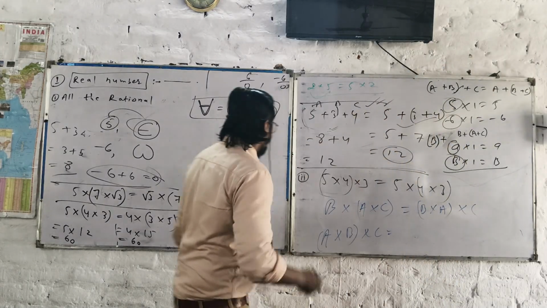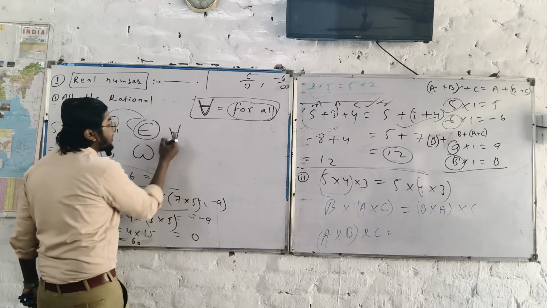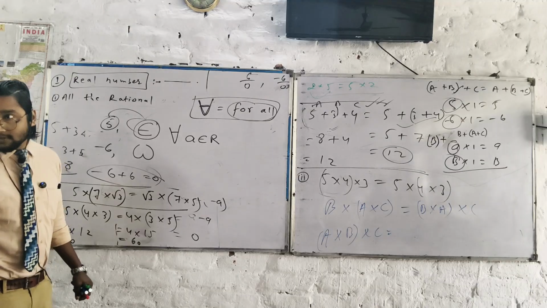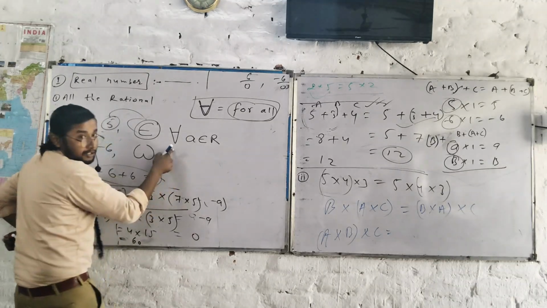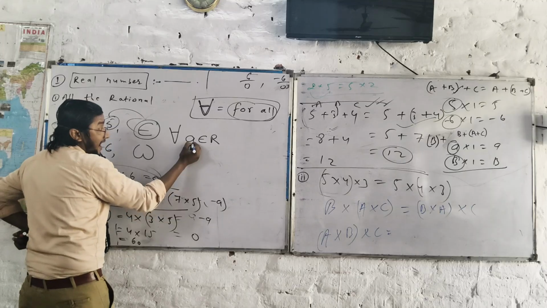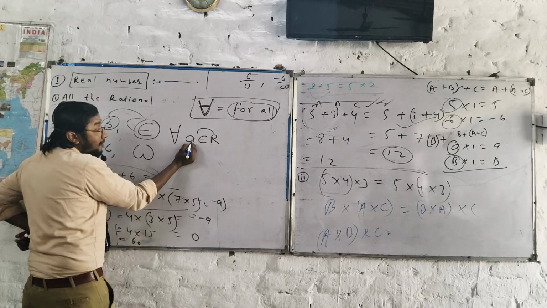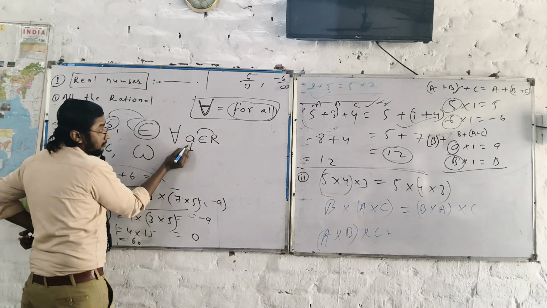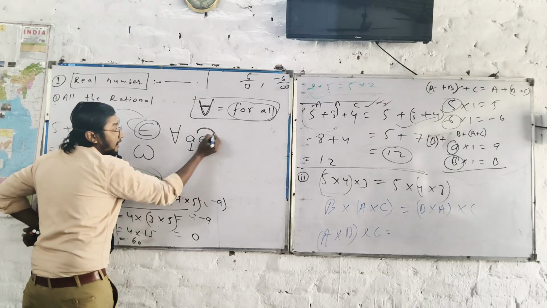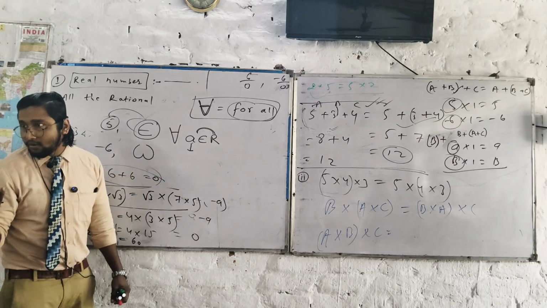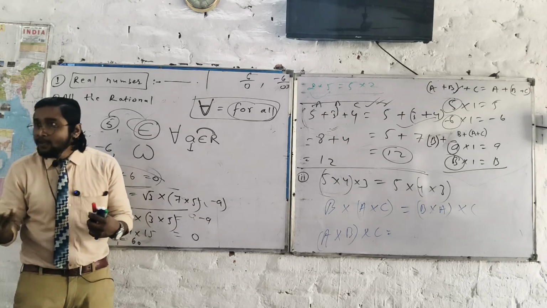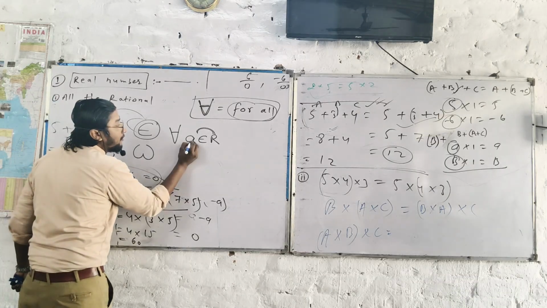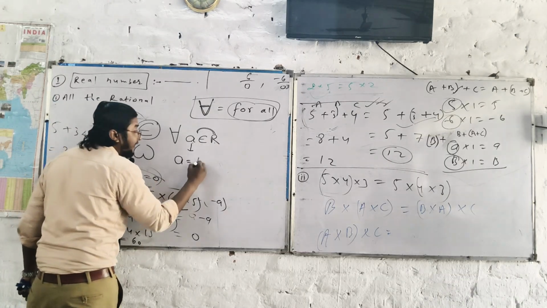Sir, it is written this way. What is the meaning of this? For example, written this way, and belongs to, this way. How will you read this? For all values of A belongs to the real number. One more time: for all values of A belongs to the real number. It means what is A? A has to be defined. Is A a natural number, or an odd number, or an even number, or an integer? The question is saying that for all values of A belongs to the real number. It means A is a real number.